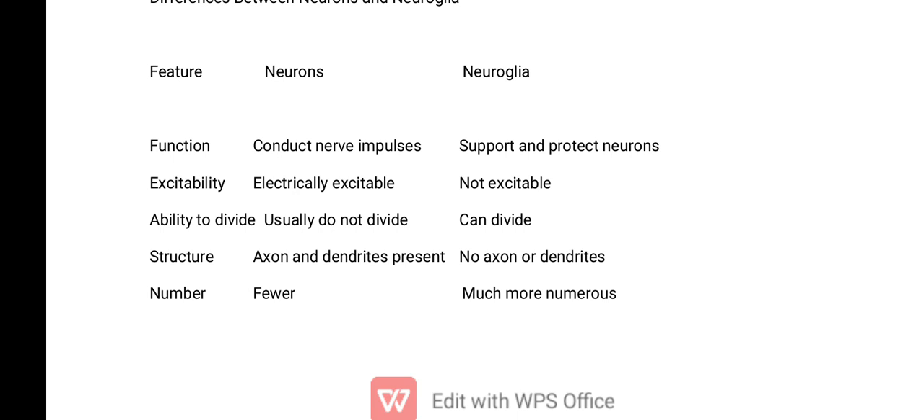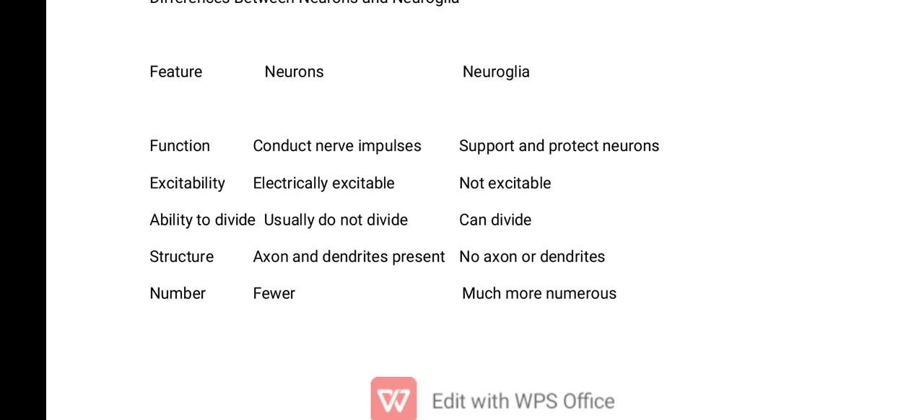Now, ability to divide. Neurons usually do not divide. But neuroglial cells have the ability to divide. They can divide multiple times. Now, structure. Based on structure, in neurons, axons and dendrites are present. But for neuroglial cells, there are no axons or dendrites. Now, for the number, neurons are fewer.